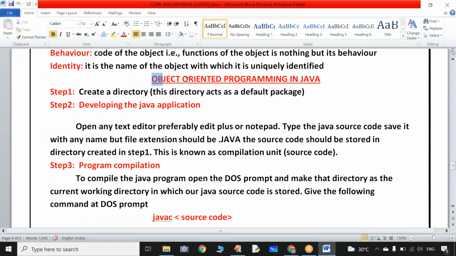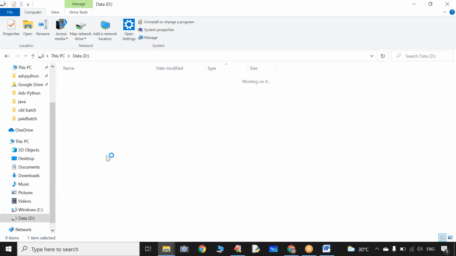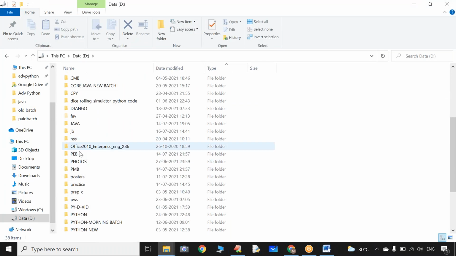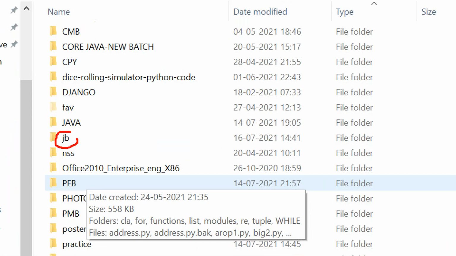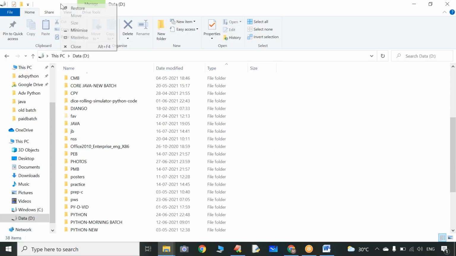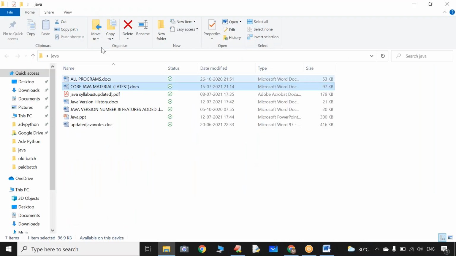So what is the object-oriented programming in Java? What is step one? Step one is not required every day to perform. Please create one directory. On day one, the directory or folder will act as a default package. In my computer, in the D drive, I just created one folder called JB Java batch, right? So step one is over.